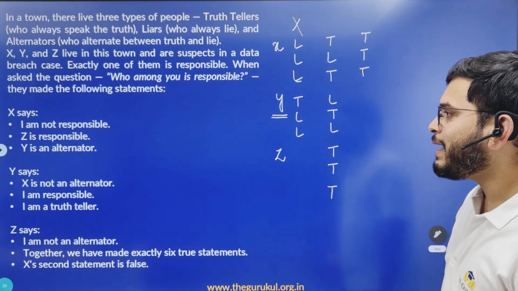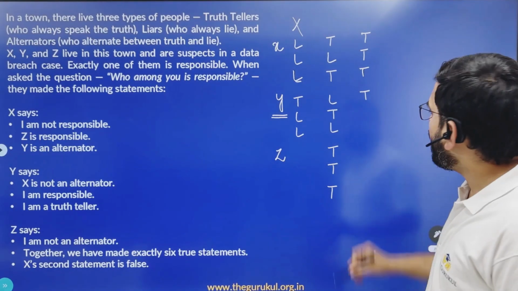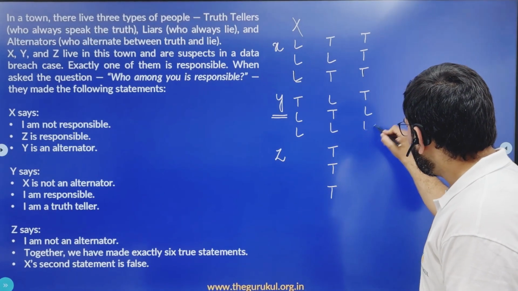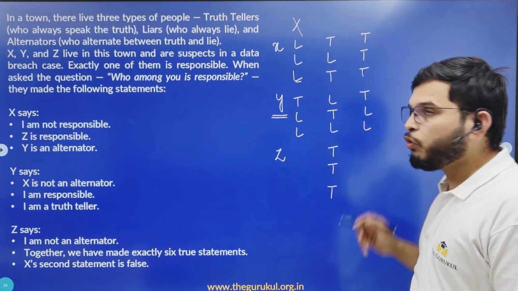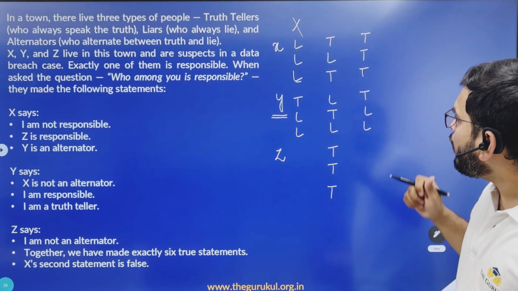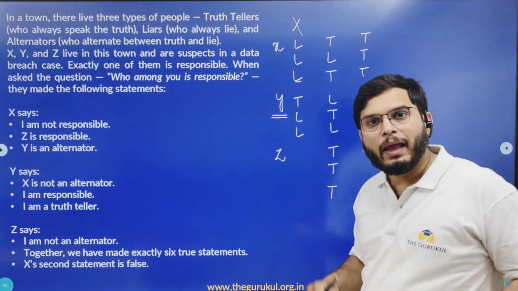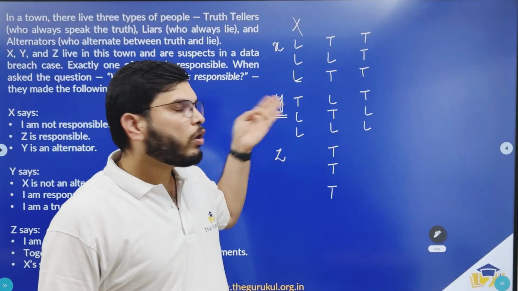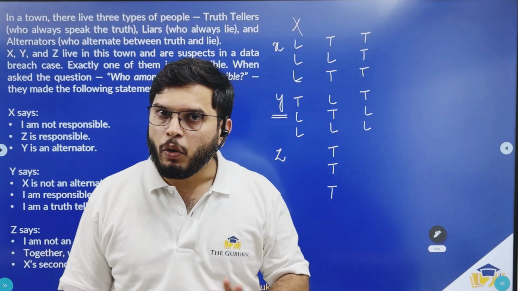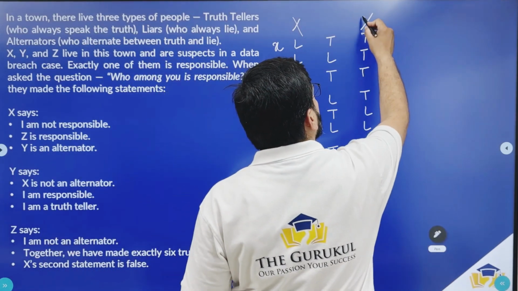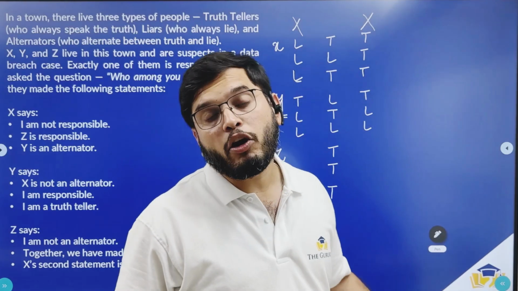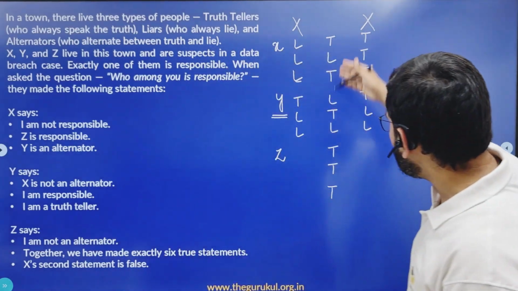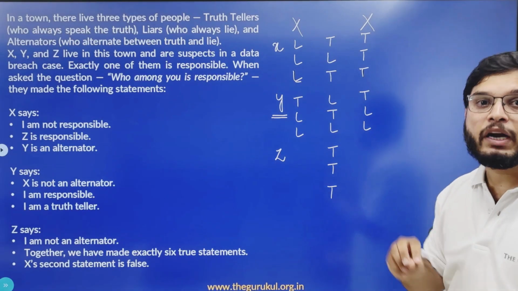Now Y says X is not an alternator. True. I am responsible, which is false. I am truth teller. Again, this is false because Y cannot be truth teller. And here you have Y's first statement being true and the other 2 being lies, right? Now, can we have Y belonging to any of the 3 types of people? No. So this is again not possible. So Z cannot be the person who was responsible for the data breach. So this is our one and only definite possibility.